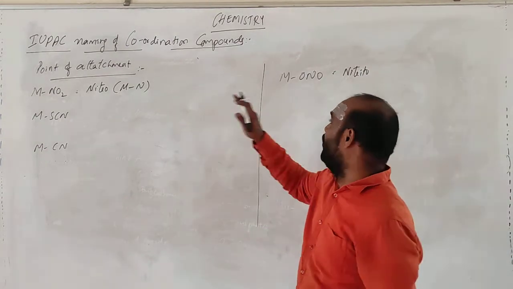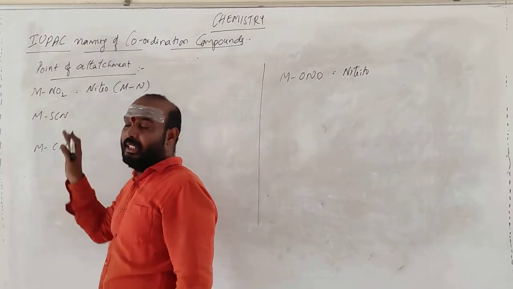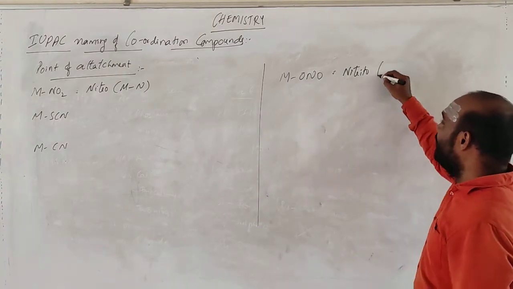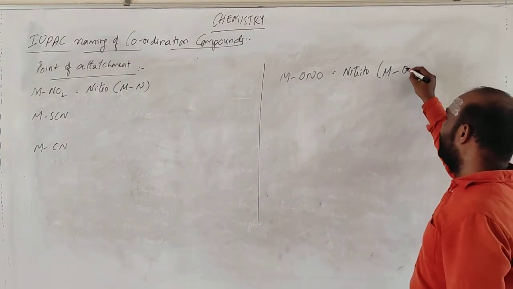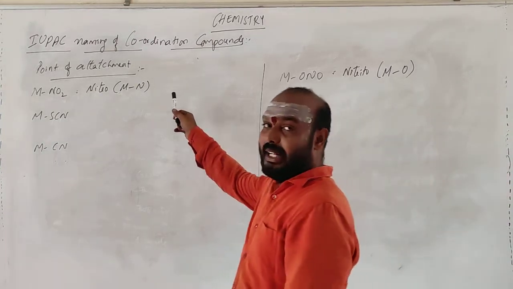That is NO2, this is also NO2. But here the linkage is between metal and nitrogen. Here the linkage is between metal as well as oxygen. So you will represent it like this: metal and oxygen are linked here. In this, metal and nitrogen are linked.